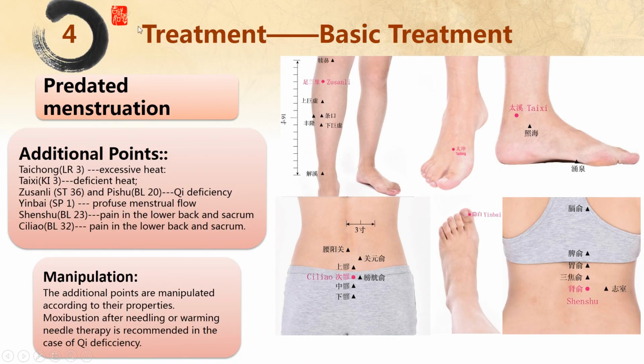Additional points: 太冲 or 行间 is added for excessive heat. 太溪 is added for deficient heat. 足三里 and 脾俞 are added for qi deficiency. 隐白 for profuse menstrual flow, and 肾俞 and 次髎 for pain in the lower back and sacrum. The additional points are manipulated according to their properties. Moxibustion after kneading or warming needle therapy is recommended in the case of qi deficiency.